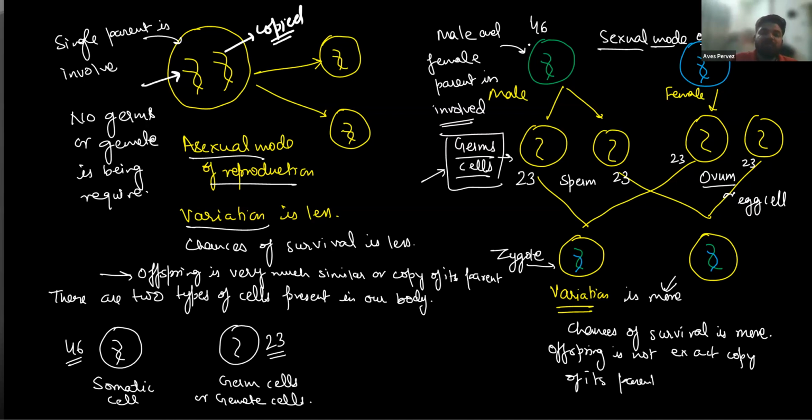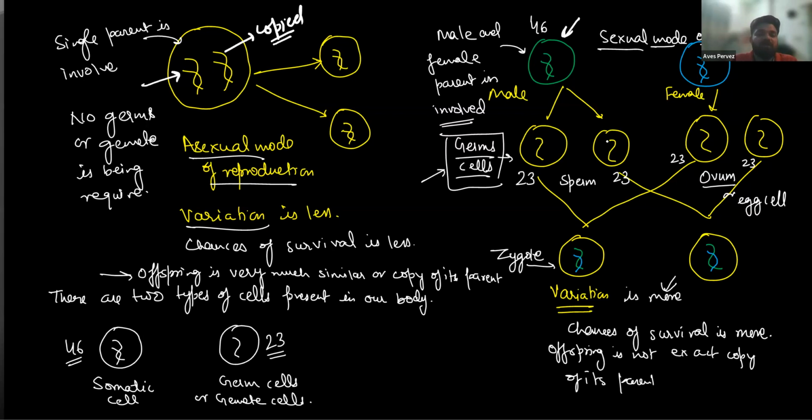In sexual mode of reproduction, there is one parent, and this is another parent. This is male and female parent. Their DNA divides into half. Like in human beings we have 46 chromosomes, and the gametes, like sperm in male and ovum in females, have only 23 chromosomes.